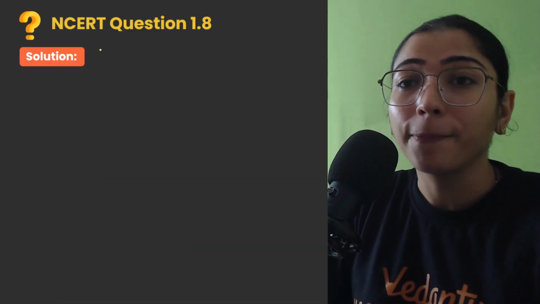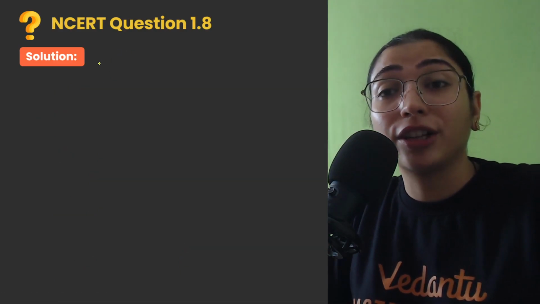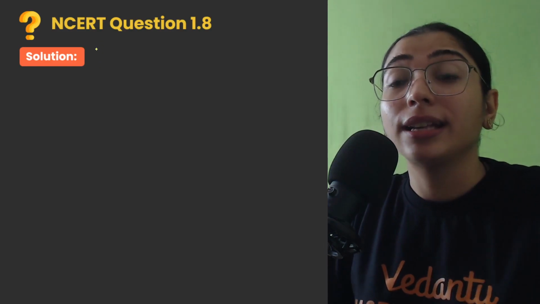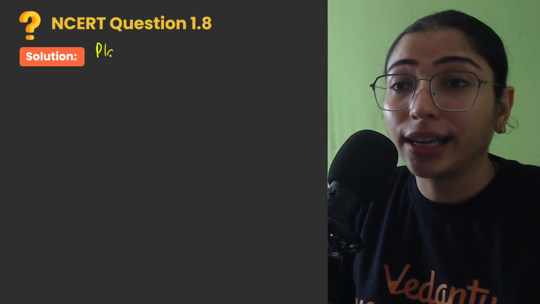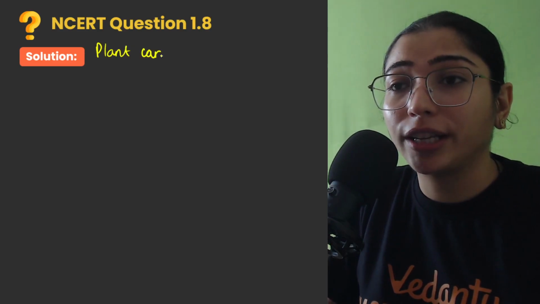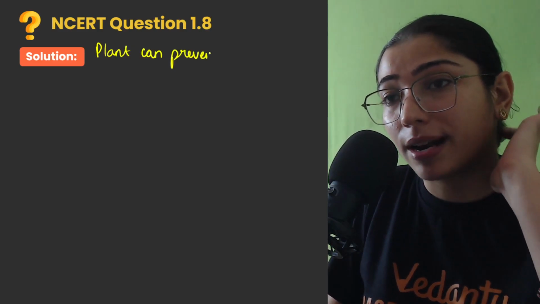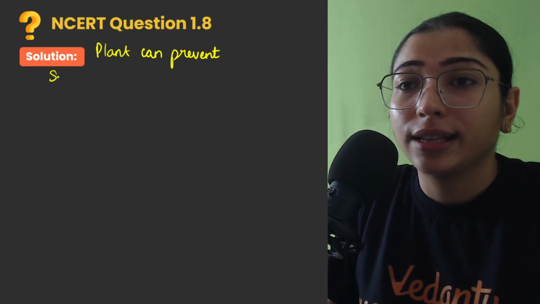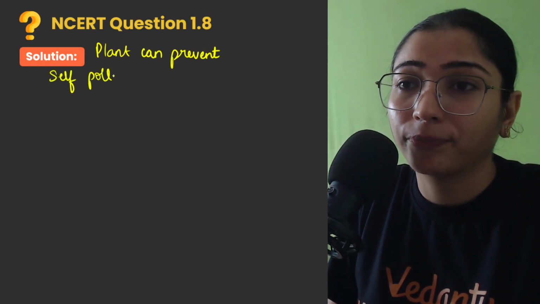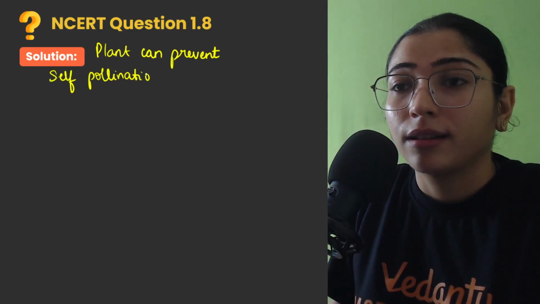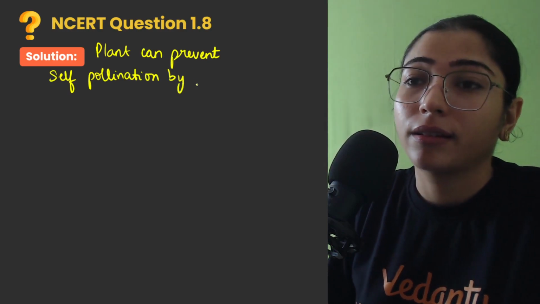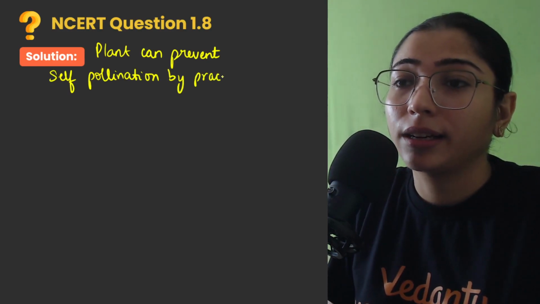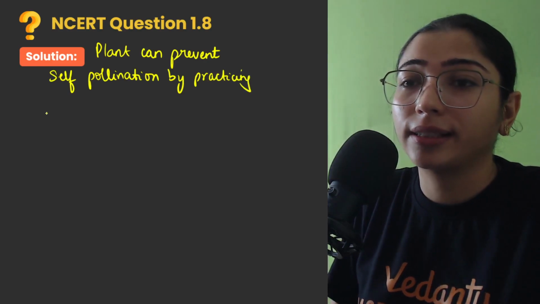Let's write them now, what are the two ways by which the plant can prevent self pollination. Plant can prevent self pollination by practicing two outbreeding devices.